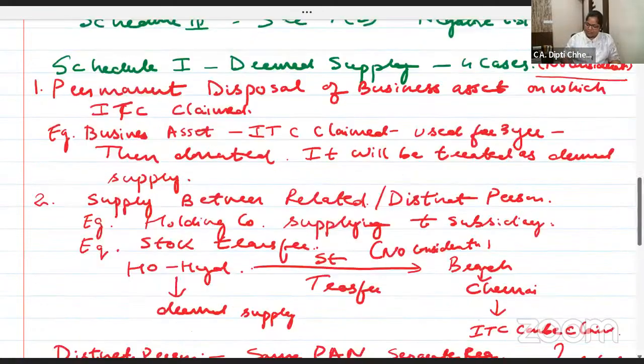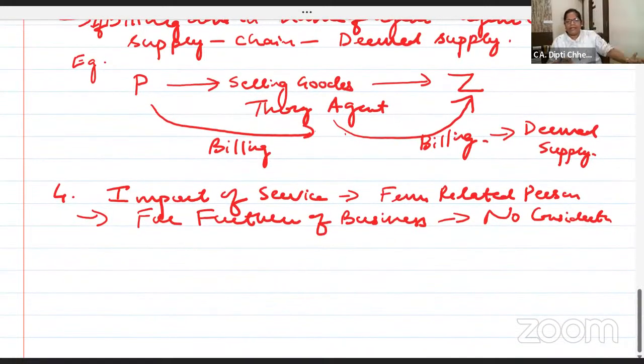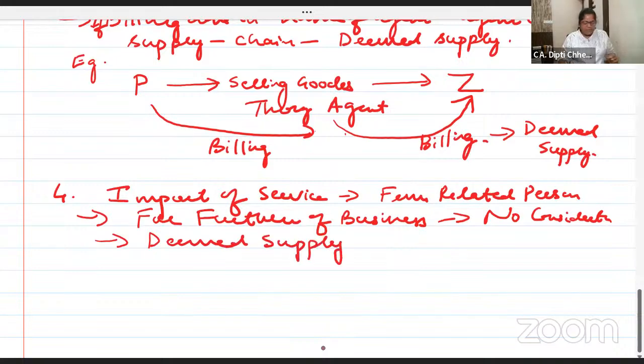There is no consideration. Import of service from related, brother, sister, all that, for business. Even though no money has come, it will be treated as deemed supply, and import of service is treated as IGST. I'm giving you one more flowchart for this, but these 4 cases are over so that we can check the problems for this.